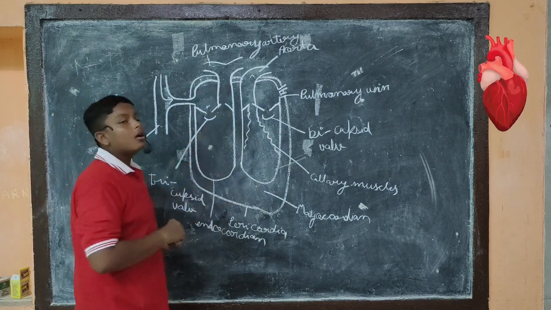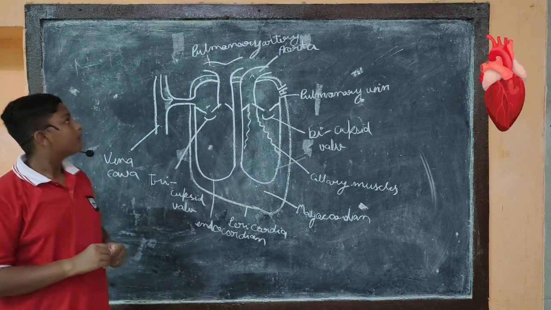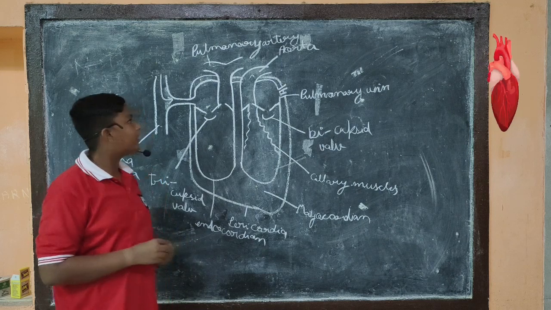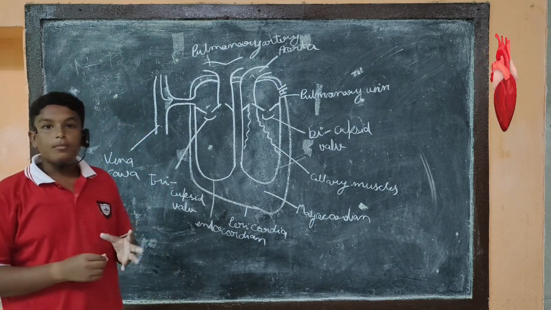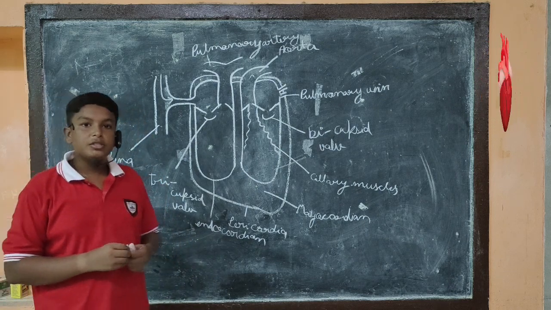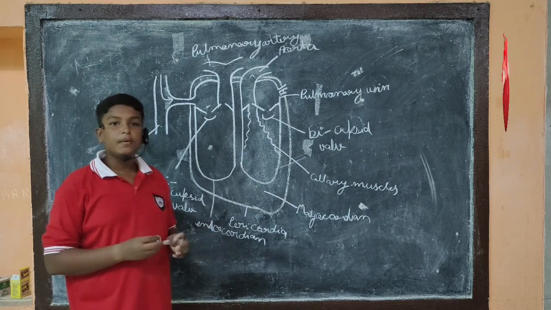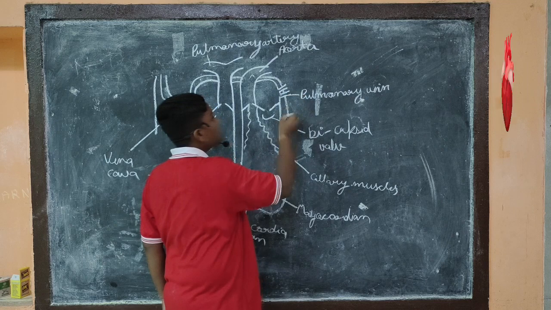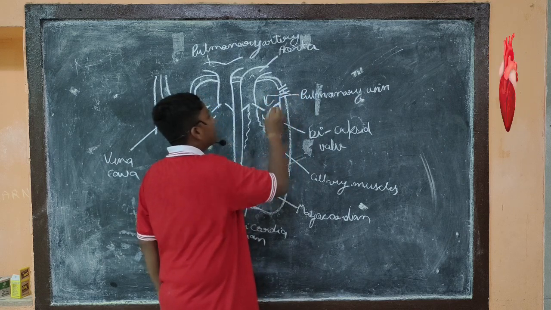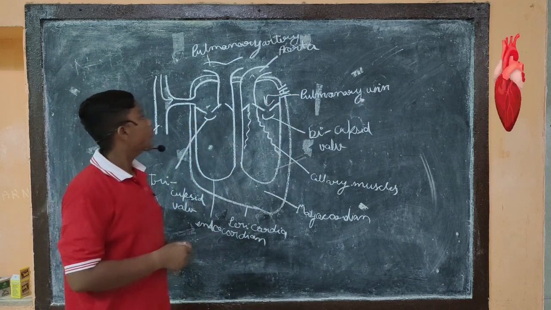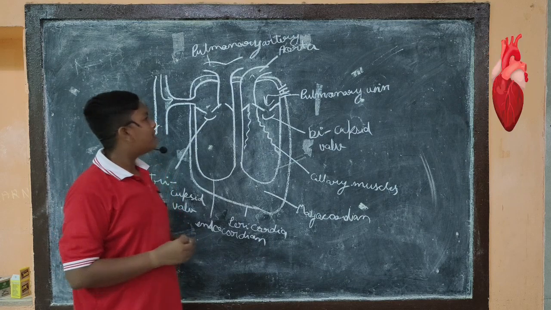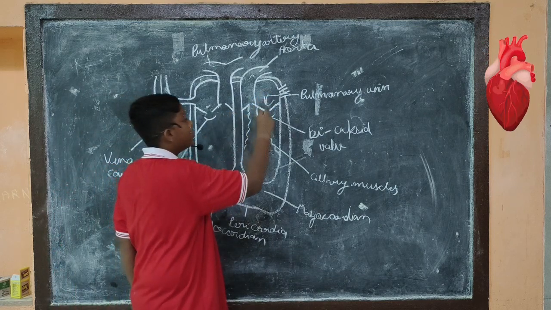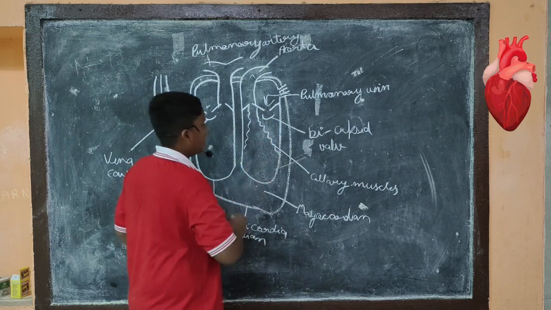From here, the pulmonary artery carries the blood to the lungs, where the carbon dioxide rich blood is oxygenated. The oxygenated blood is then carried by the pulmonary vein to the heart. The pulmonary vein carries the blood to the left auricle, and then the blood is transferred to the left ventricle.